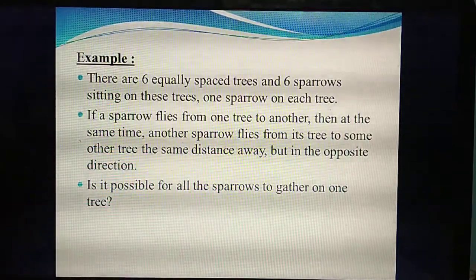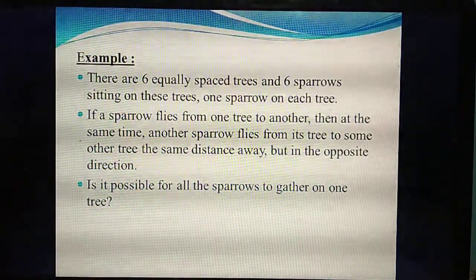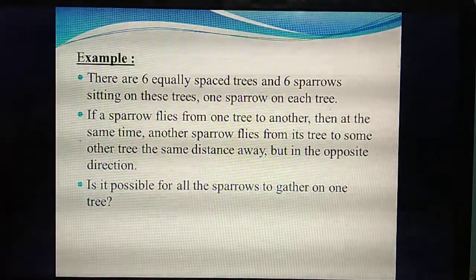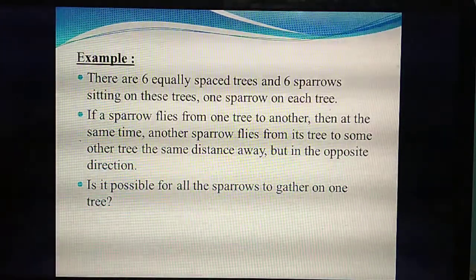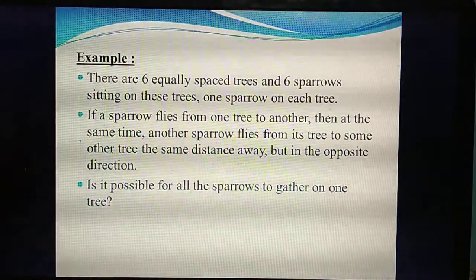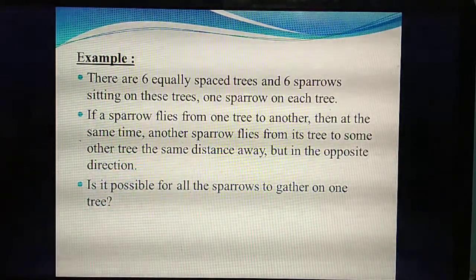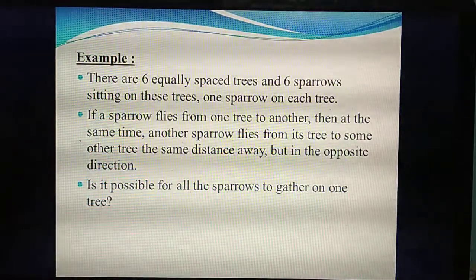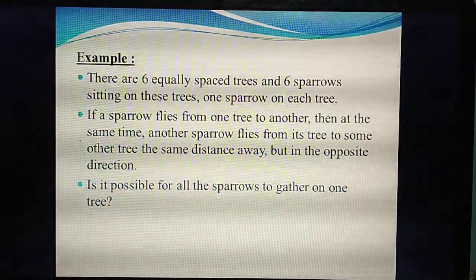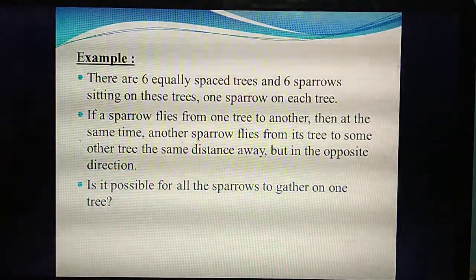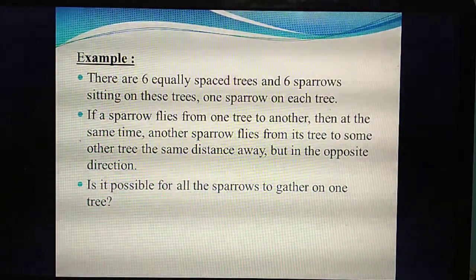Listen carefully. Third example. Here there are 6 trees, and these 6 trees are equally spaced. That means one tree is equally spaced from the next tree, and likewise all 6 trees. Then 6 sparrows are sitting on these trees.